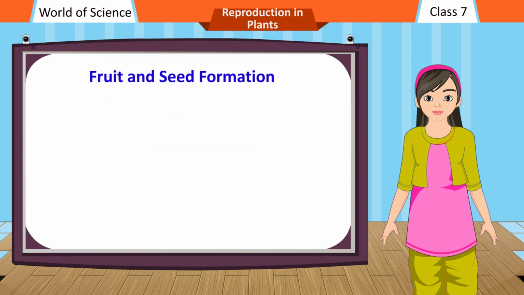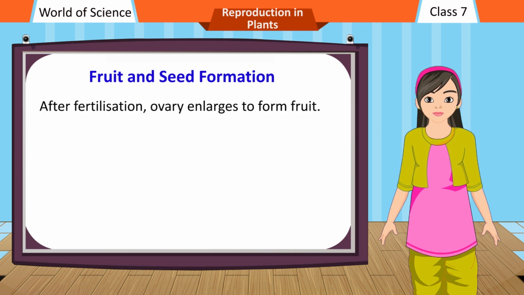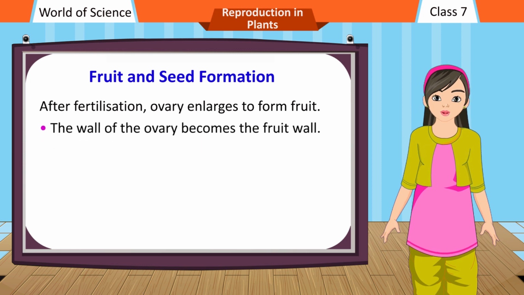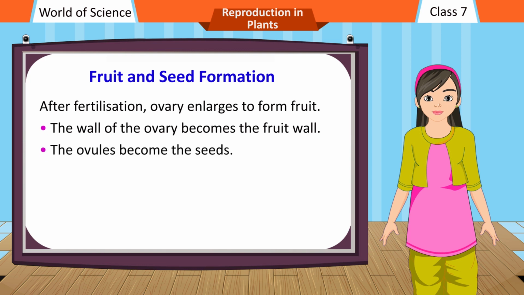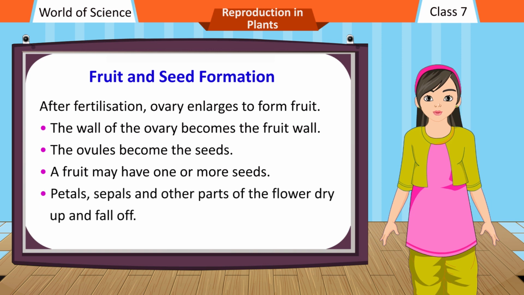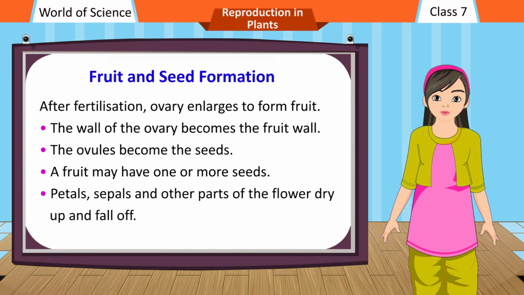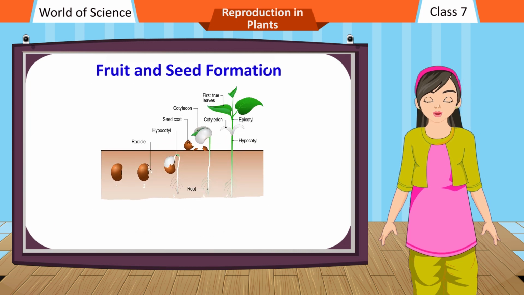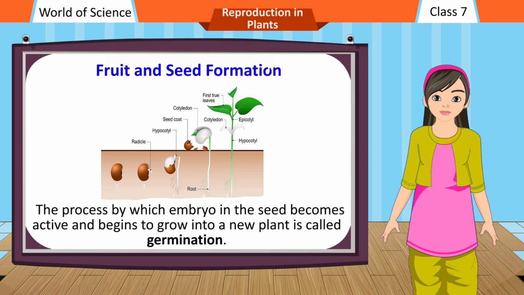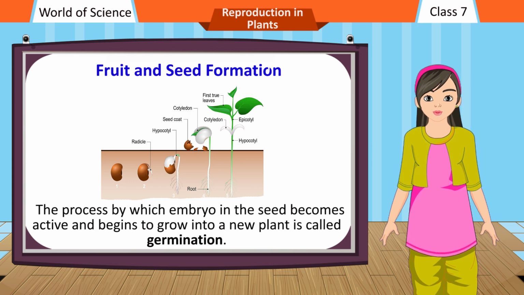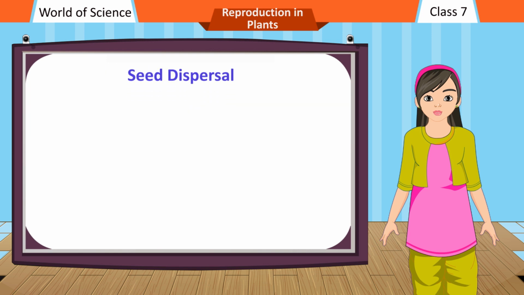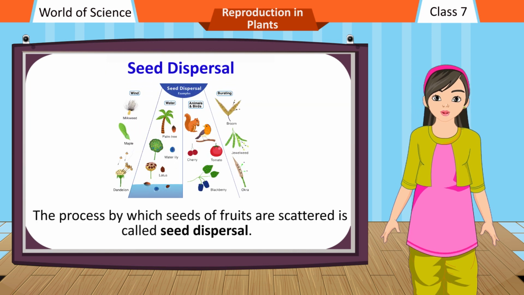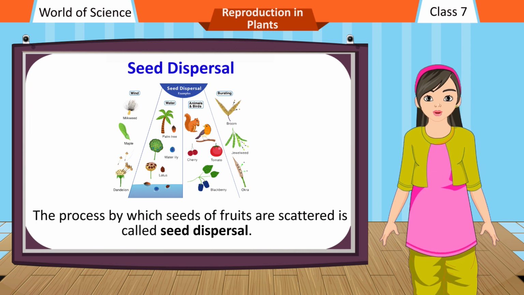Fruit and seed formation. After fertilization, the ovary enlarges to form the fruit. The wall of the ovary becomes the fruit wall. The ovules become the seeds. A fruit may have one or more seeds. Petals, sepals and other parts of the flower dry up and fall off. The fruit is the seed-bearing part or the ripened ovary. The process by which the embryo in the seed becomes active and begins to grow into a new plant is called germination.